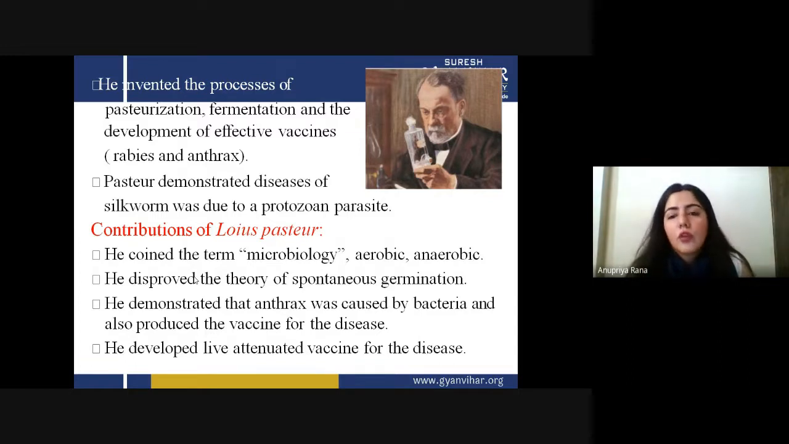The silkworms had some disease because of a protozoan parasite. The major cause of the disease was not understood by the industrial mentors or the scientists who were working on it. But Pasteur was the one who showed that the silkworms were not getting the disease by themselves. There was a cause inside them, and that is called the protozoan parasite.